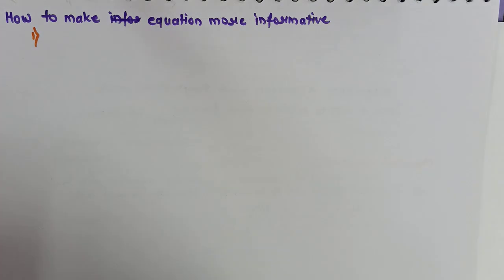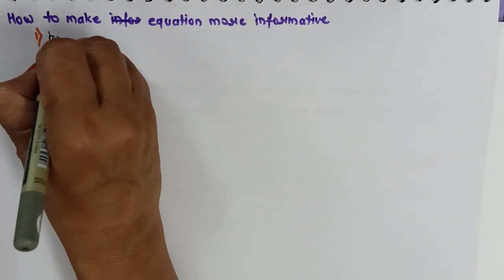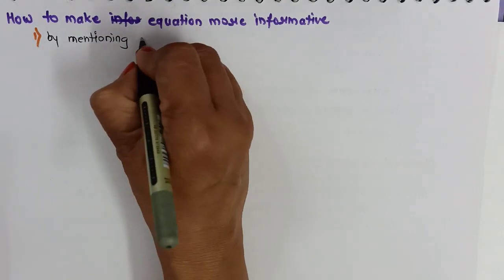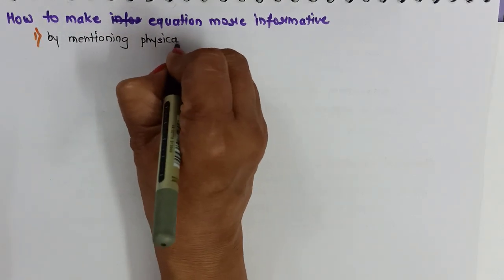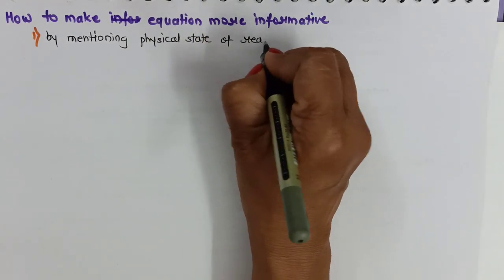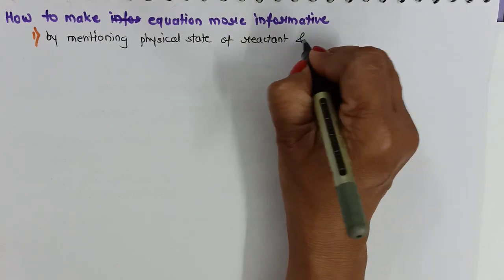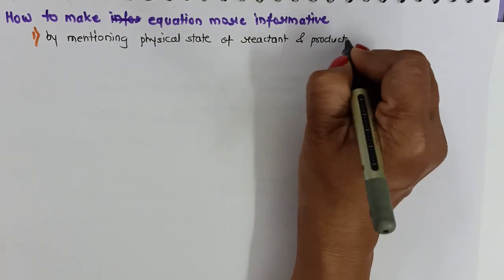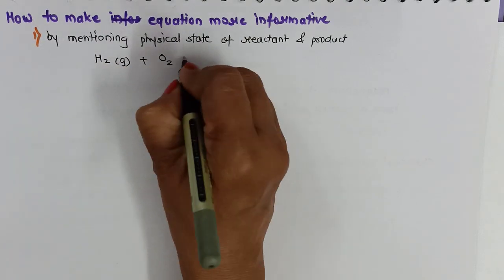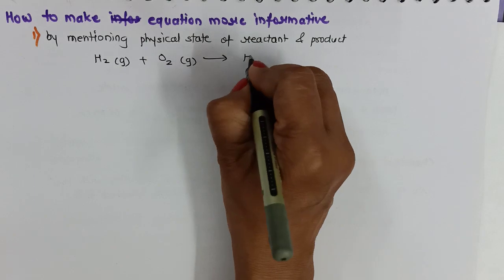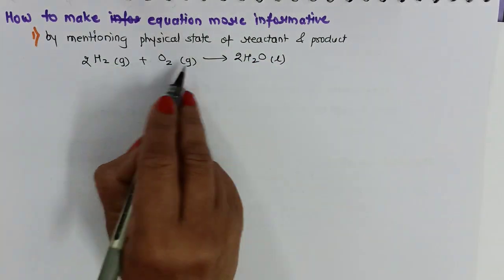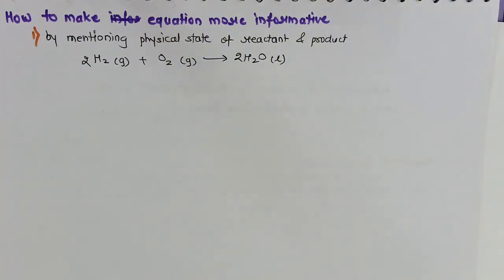The first one, by mentioning the physical state of reactant and product, those which are involved in the reaction. For example, hydrogen is in the gaseous form, oxygen is in the gaseous form, it gives water which is a liquid. So in this we are representing the physical state of all the reactants and products.